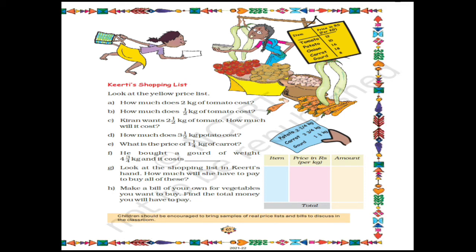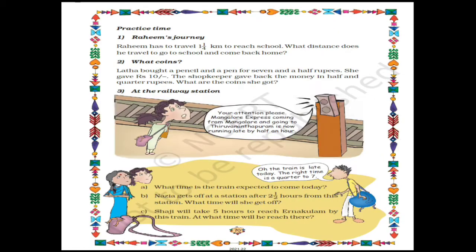Next question H. Make a bill of your own for the vegetables you want to buy. Find the total money you will have to pay. So this will also be your homework. Now let's see next. Practice time.